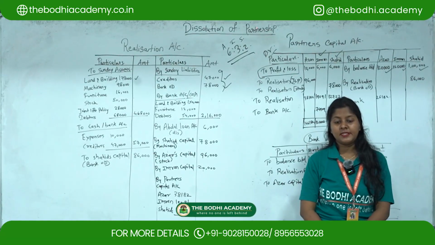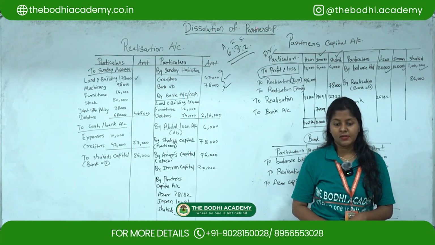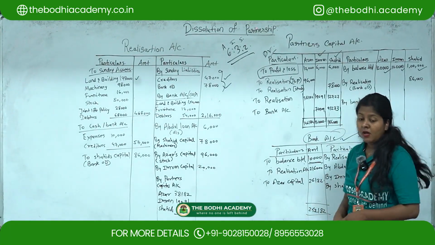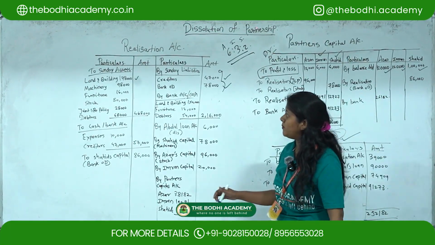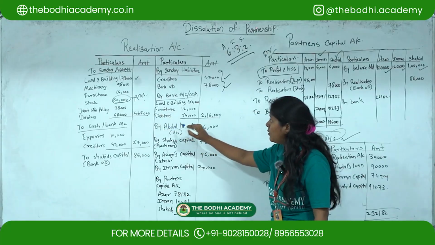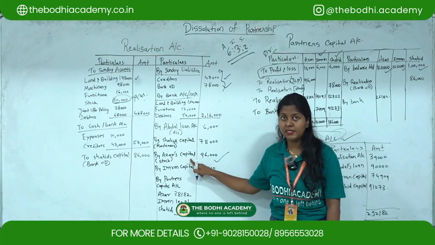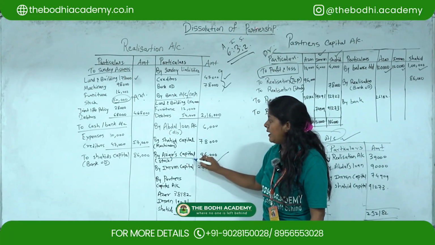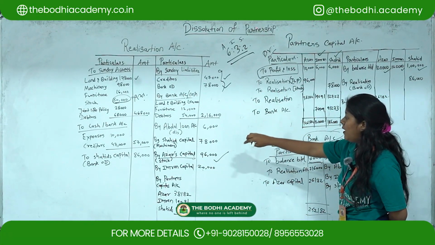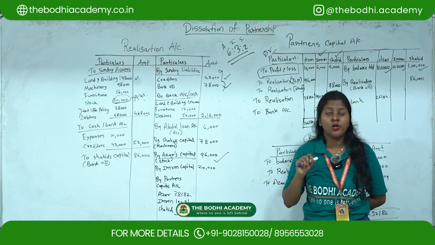Additional information says that on the above date they decided to dissolve the firm and the following information is available. The first is Azhar took over stock at 120% of the book value. Here the book value is 80,000, so multiplied by 120% you will get 96,000. This is Azhar's capital account. Since it is taken over by a partner, you have to show it under his head, on the debit side of Azhar's capital account as 96,000, and in brackets write down the stock.